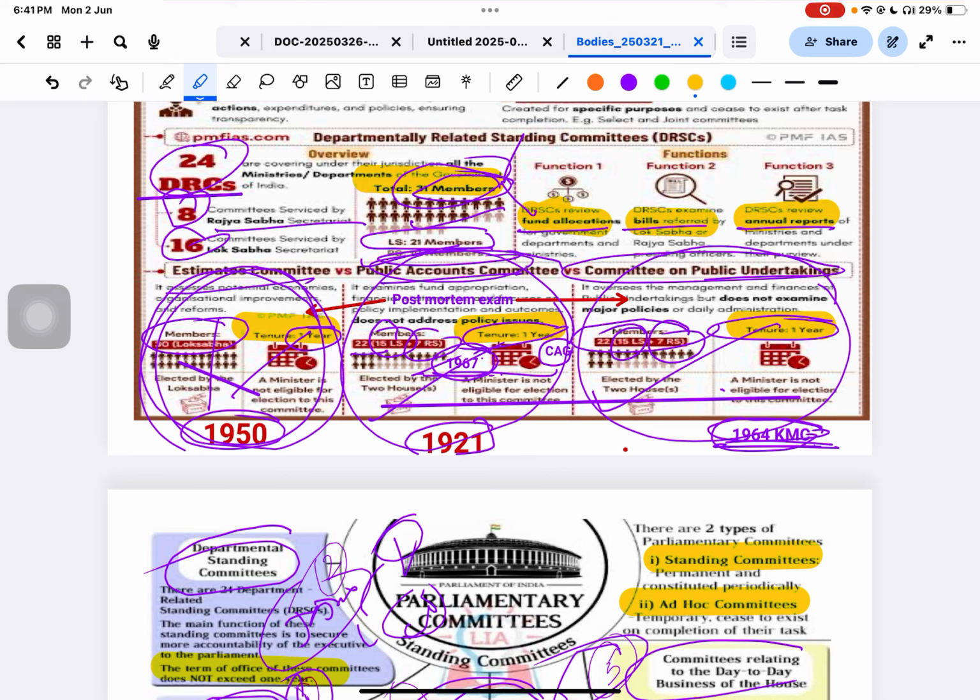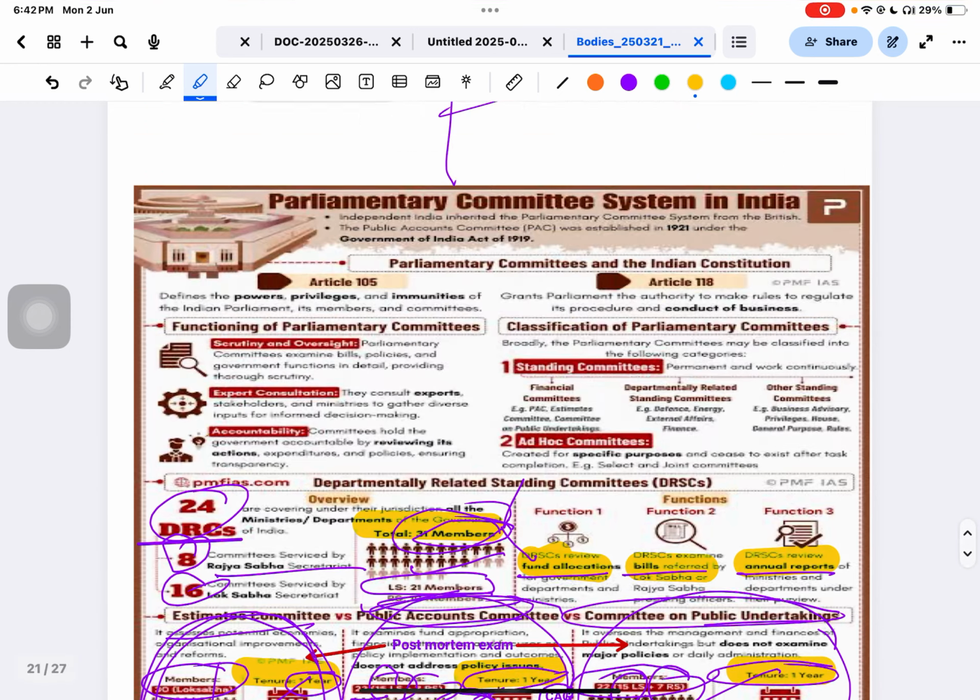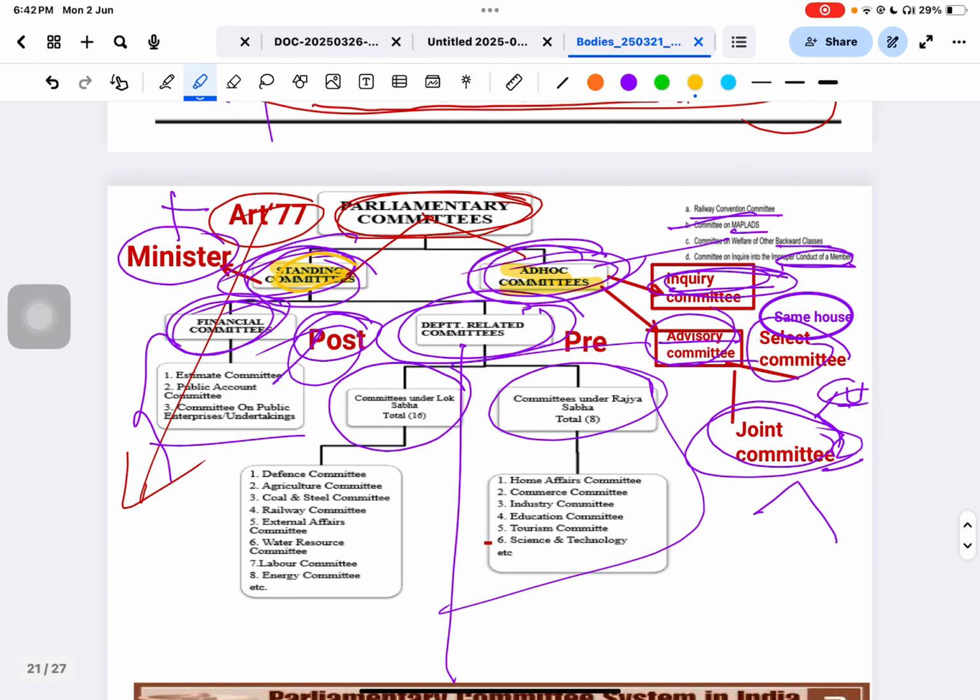It means in the estimate committee, the chairman will always be from the ruling party. In the public account committee, the chairman will be from the opposition party, and in the committee on public undertakings, the chairman will always be from the Lok Sabha. So these are the three committees which I have discussed with you. These are all financial committees.